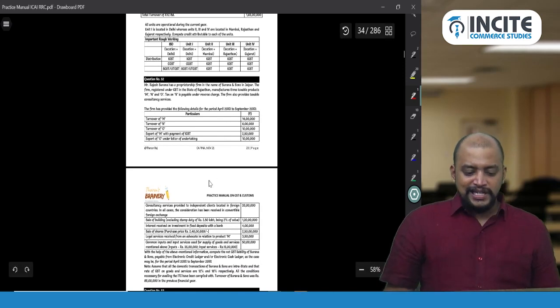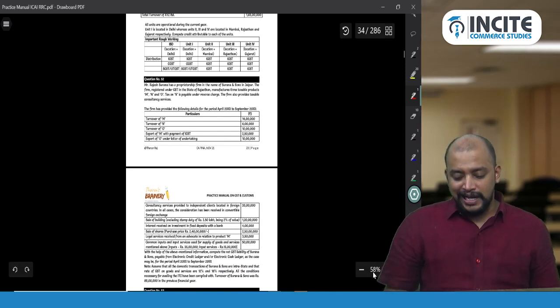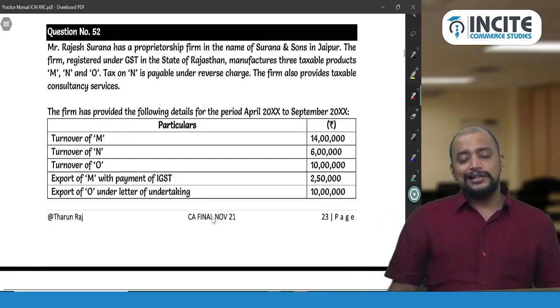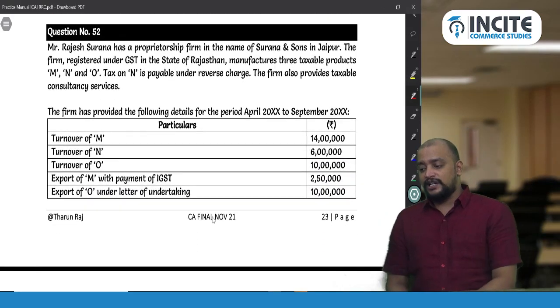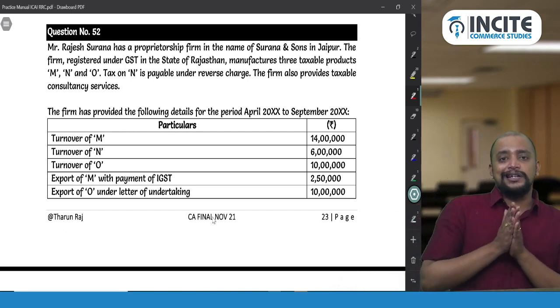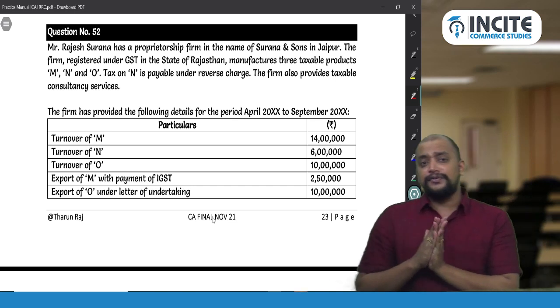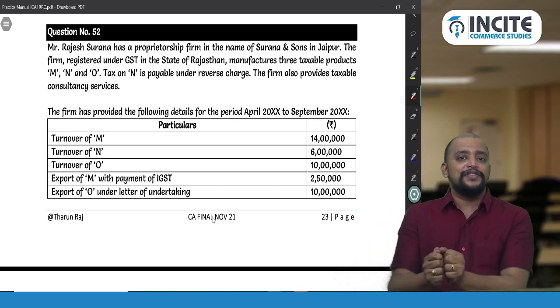Yes. Question number 52. So take question number 52. It's a very good question. So this is related to the meaning of exempted supplies. Question number 52, page number 23 of practice manual. It's a very good question related to the meaning of exempted supplies.